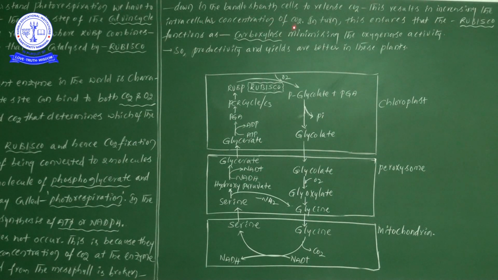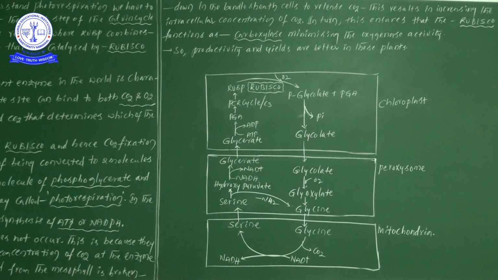So this results in increasing the intracellular concentration of CO2. When the CO2 levels are increased more and more in the intracellular spaces, because of the higher concentration of CO2, the Rubisco enzyme binds only to carbon dioxide, with no chance to bind with oxygen.